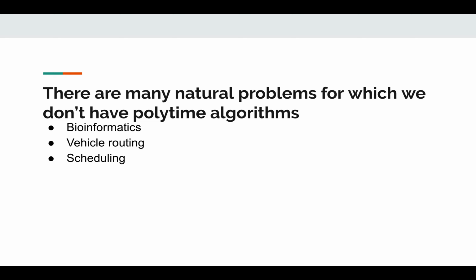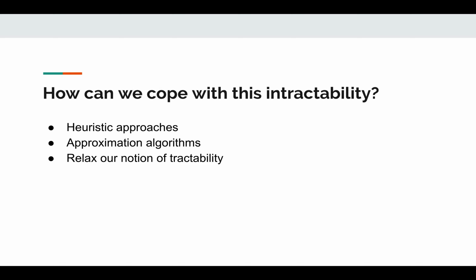So what are some ways of dealing with this? We can try a few different approaches. One is a heuristic approach, which is commonly taken in the field of artificial intelligence. Another is approximation algorithms. Approximation algorithms give polynomial time solutions at the cost of the optimality of their solution. However, this is a very mature field, so it's difficult to make progress on research questions in this field.